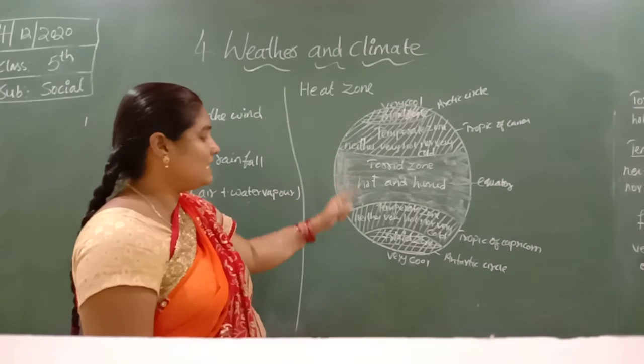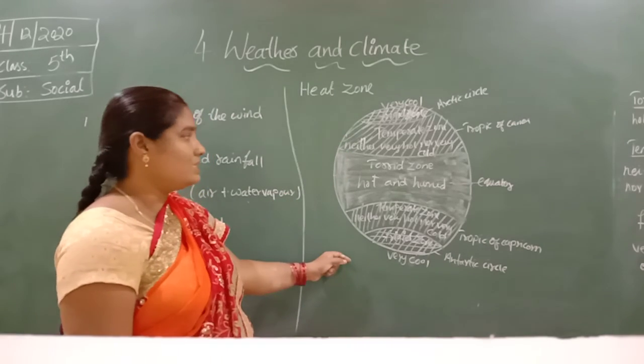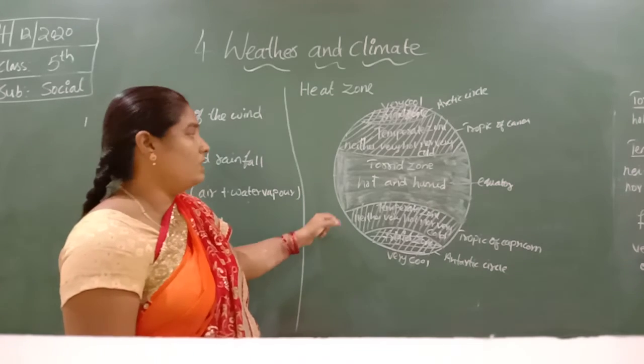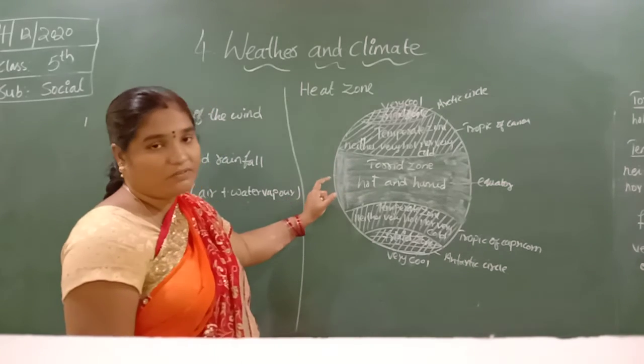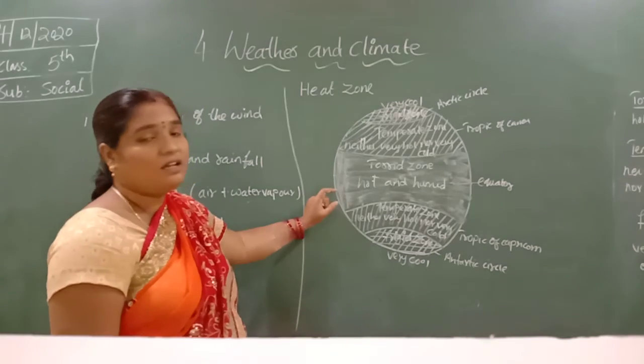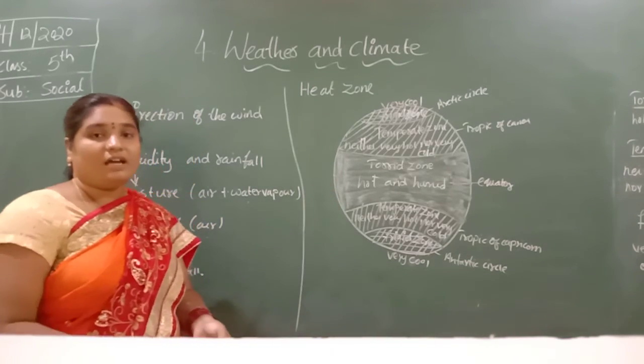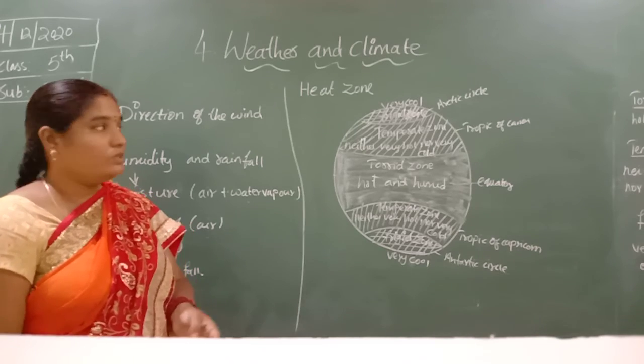So the Arctic Circle and Antarctic Circle are very cool places. The temperate zones are neither very hot nor very cool. And the equatorial place is known as a torrid zone, hot and humid.